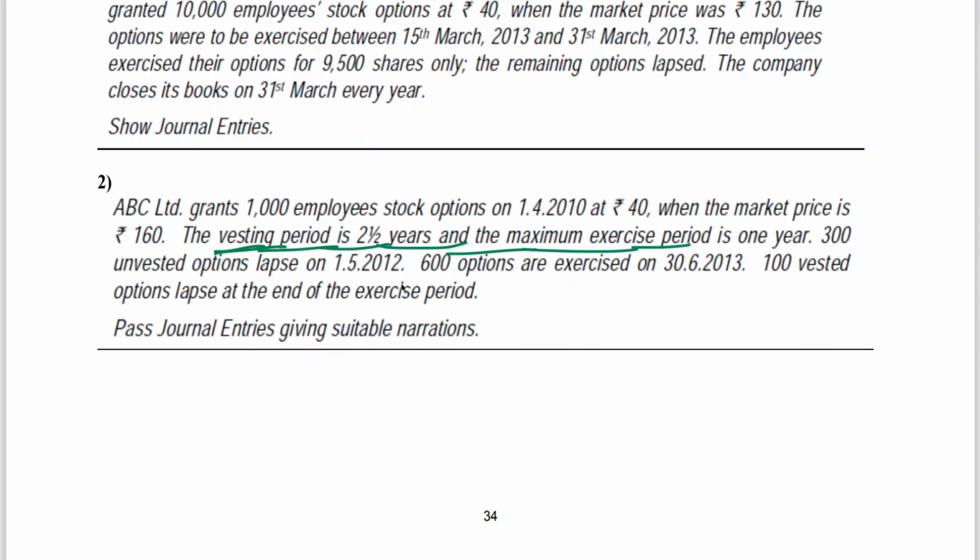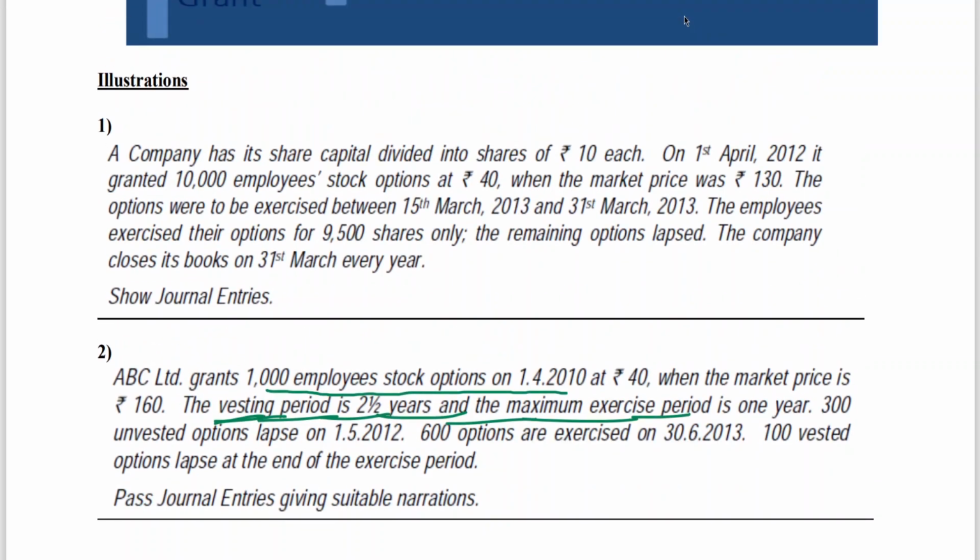Now, if you look into it, the vesting period is 2.5 years and 1000 employee stock options were granted on 1/4/2010. My dear friends, the important thing you should learn is from the last class: 10,000 employees, a company has share capital of shares of 10 each, on 1st April granted 10,000 employee stock options at 40 rupees.